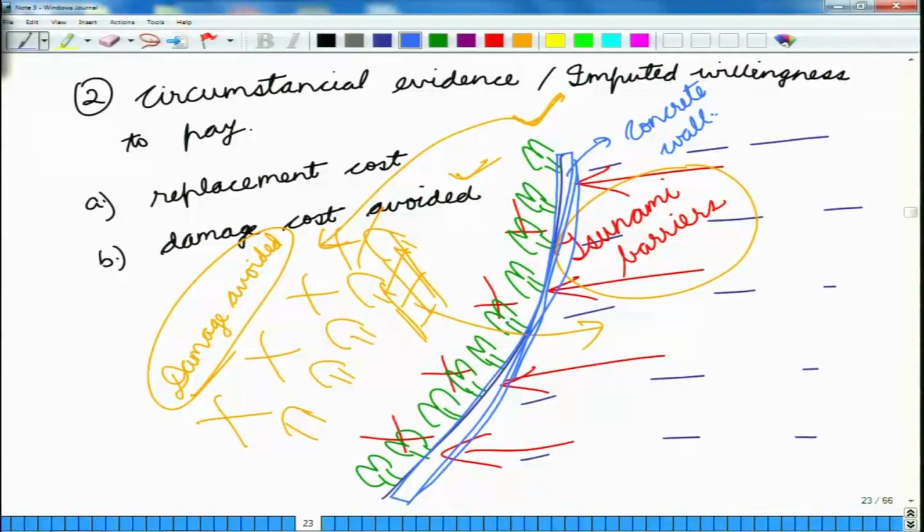Now, this concrete wall has to be so high that in the case of any tsunami, it is able to protect the hinterlands from the tsunami. In that case, we can do a cost computation of making this concrete wall, and the cost of this concrete wall would go by the name of replacement cost. So, in the case of these mangroves, they are providing value that is at least equal to the cost of creating this concrete wall, which is a replacement for these mangroves. So, this method goes by the name of the replacement cost method.